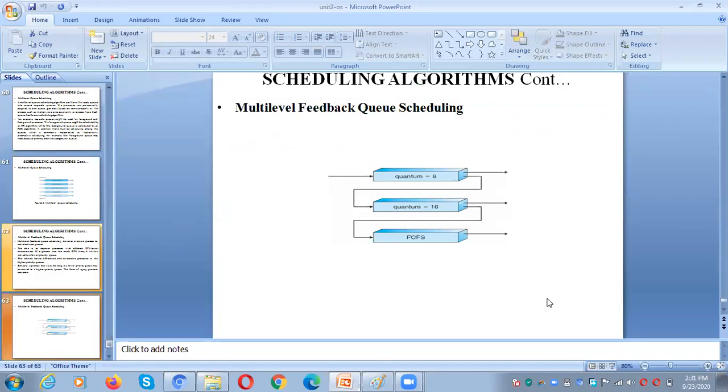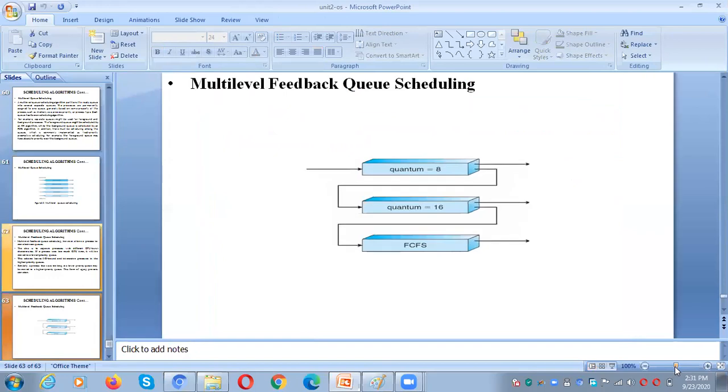If you observe, there are three queues. Initially all the processes enter into this particular one. The time quantum here is 8. That means the first 2 queues follow round robin and the last queue follows FCFS. First, the processes enter into Q0. When all the processes complete their execution, we move to the next queue. When all the processes complete execution there, we move to FCFS, the third queue.